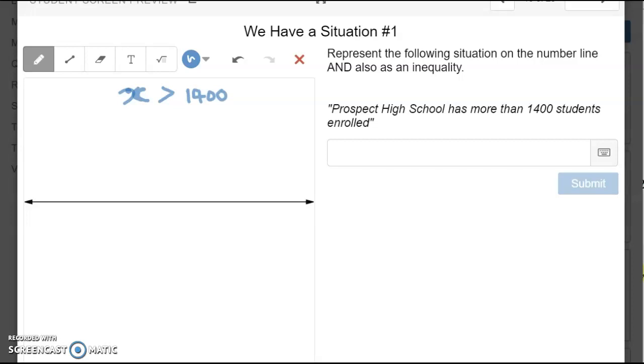So now I'm looking to graph my inequality on the number line. So I find my 1,400, like so. That's my 1,400. Then from here I need to draw it. Okay, so draw a circle around it first. And should I be shading it in? There is no equal sign here. It's just greater than. So I'm going to leave it as an open circle. And I am going to look for numbers that are bigger than 1,400. That's going to be to the right, like so.